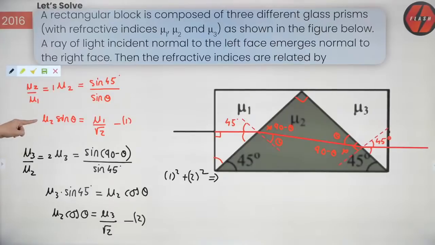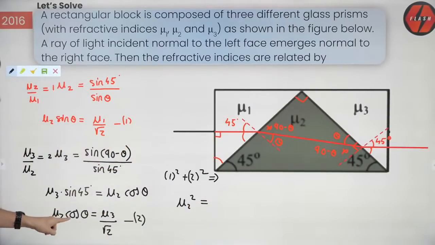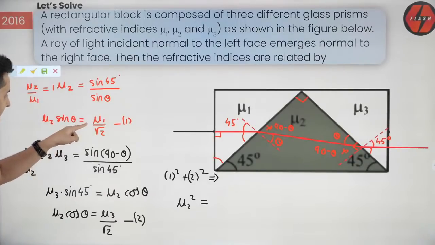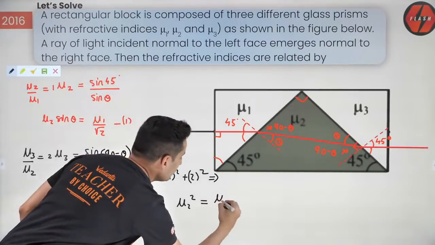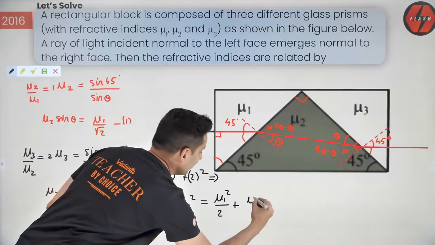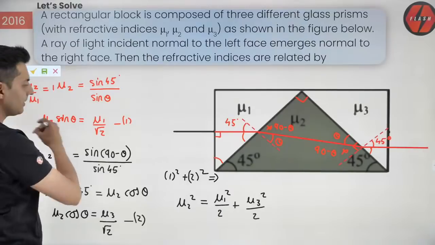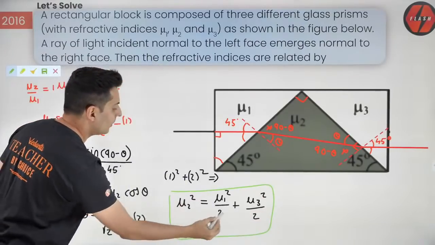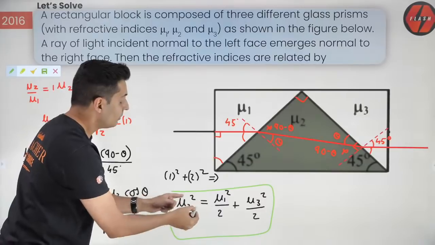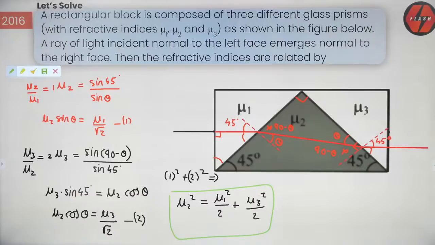What will you get? LHS, mu 2 square sin square theta plus mu 2 square cos square theta will be just mu 2 square. Is that correct? Because sin square plus cos square is 1. Next, what will you get over here? You will get mu 1 square by root 2 square, which is 2, plus mu 3 square by root 2 square, which is also 2. You can just take that 2 over here. So it will become mu 2 square is mu 1 square plus mu 3 square. That is the answer. I hope this is clear.